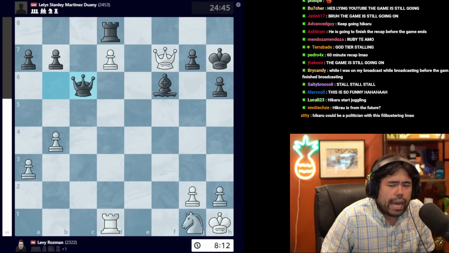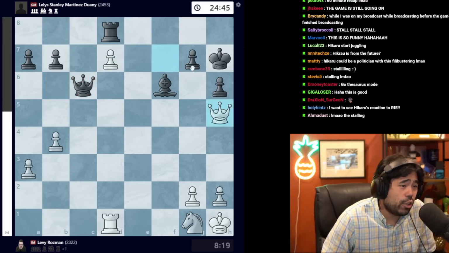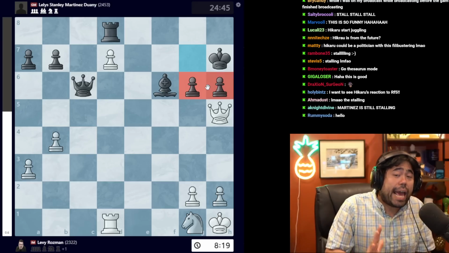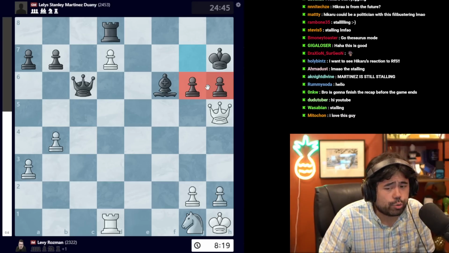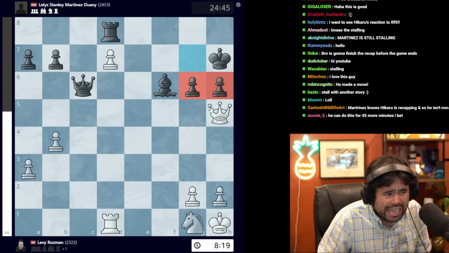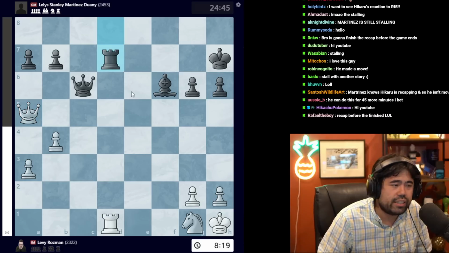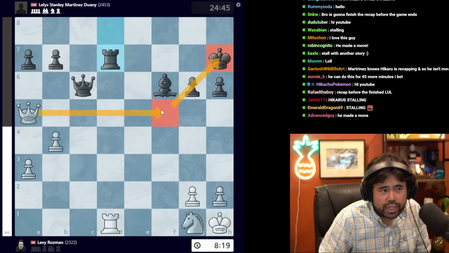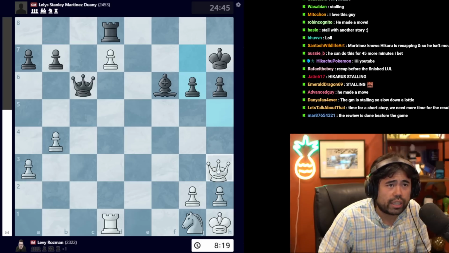So after queen to h5 is played in this position, what Martinez should play here is this move g6, and amazingly after g6 here, black is actually only very slightly worse. The reason black is only very slightly worse is that white no longer can move the queen to, I don't know, a5, because after rook takes d7, you don't have the queen f5 check to win the rook on d7 here, so you have to move the queen back to a square like h3.